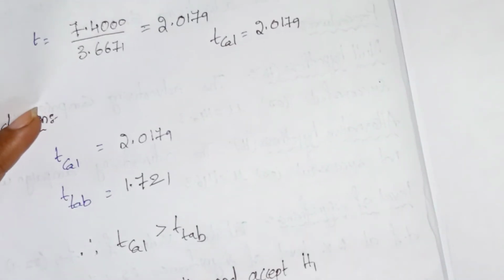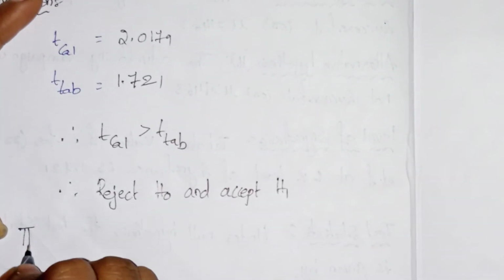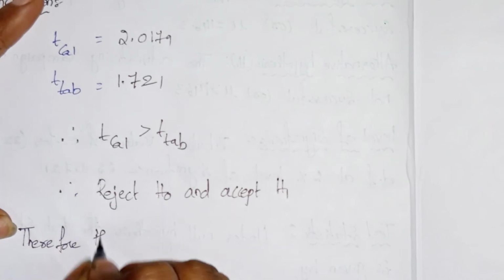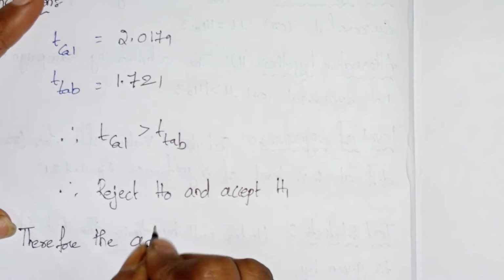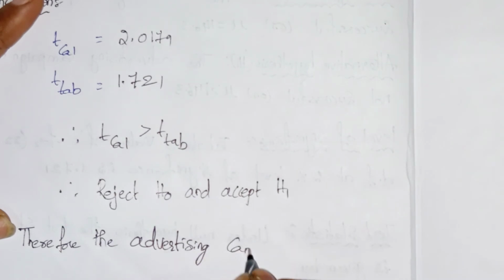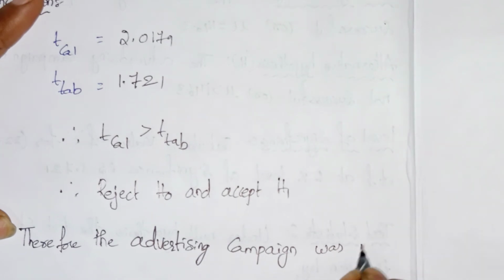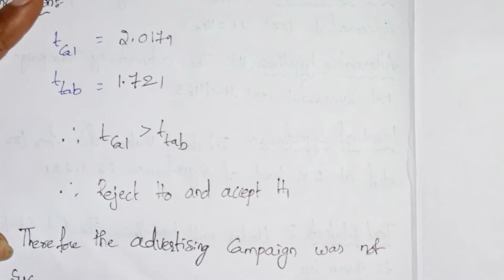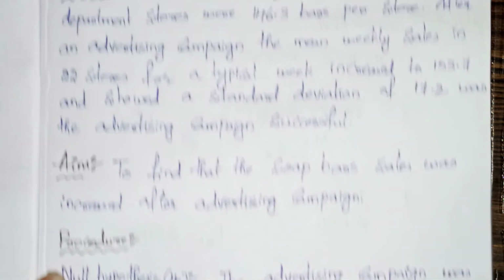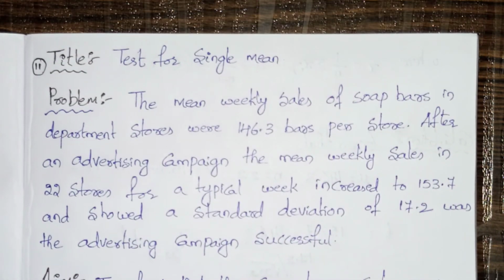Therefore, the conclusion we write is: the advertising campaign was not successful. So this is about the practical sum for semester 4 statistics students, Kakatiya University.